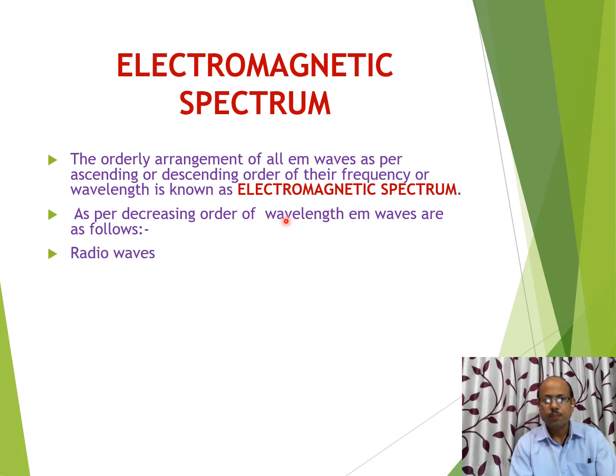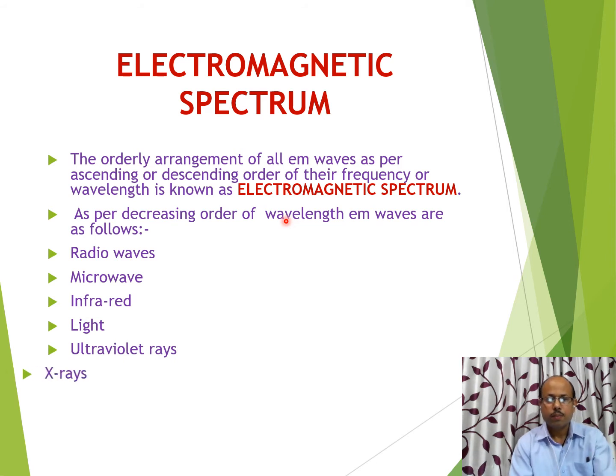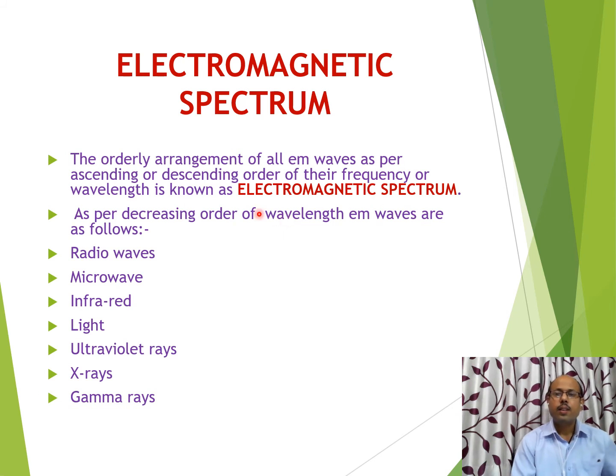What are these? First, radio waves. Second, microwaves. I will discuss all these rays. Infrared, light, or we can say visible light, ultraviolet rays, X-rays, and gamma rays. This is the sequence, or this is the systematic order.